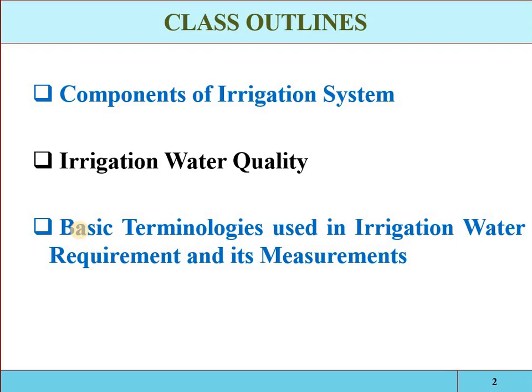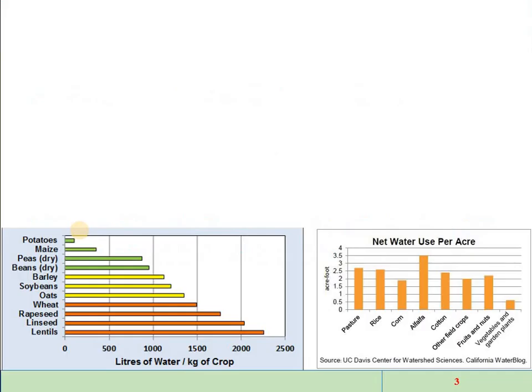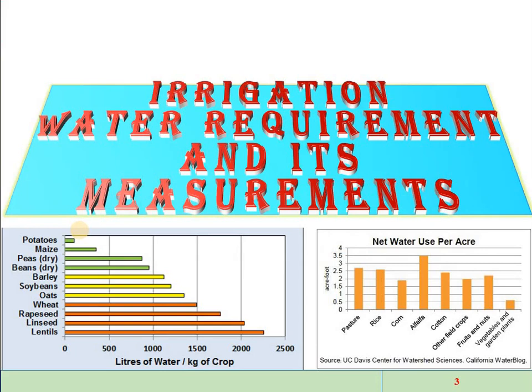For example, the types of soils, preparation of land for irrigation, classes and availability of soil water, limiting soil moisture conditions, depth and frequency of irrigation, duty and delta, planning a water resources project, types of areas, intensity of irrigation, Kharif Rabi ratio, and the different factors affecting the duty. So basically these topics will be discussed under the chapter of irrigation water requirement and its measurement.